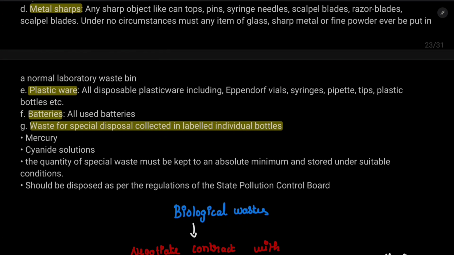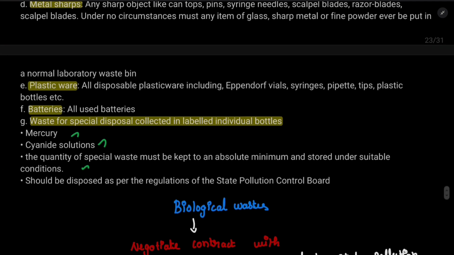We have already told you cyanide. Now mercury is added in the list. And one more important thing, special waste. Okay, so in case some special waste is there, you have to put it in a separate box, and this waste should be collected by the State Pollution Control Board, and it should be disposed according to the State Pollution Control Board. Now let's come to the biological waste.